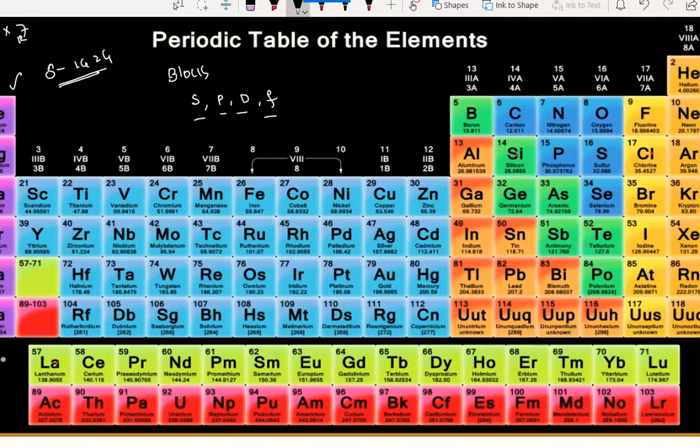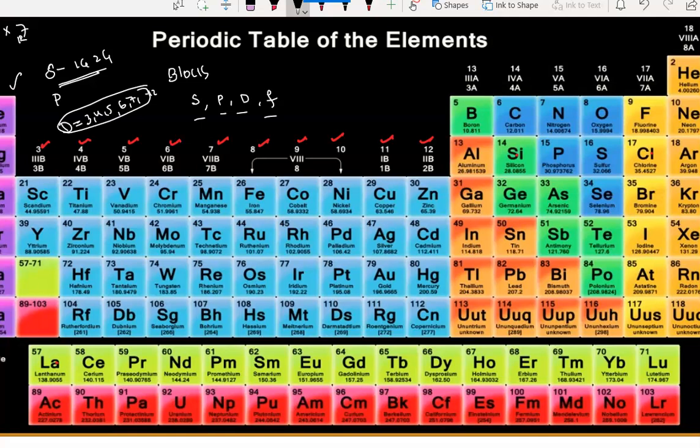Now, in P block, see here, you can find these elements. Let me mark them with this color. This one, this one, this one. So groups 3 to 12 all belong to D block. Sorry, not P block. So D block involves 3, 4, 5, 6, 7 till 12.